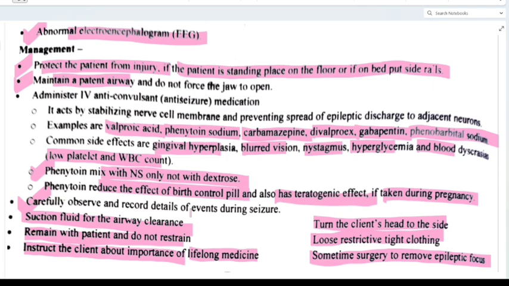ठीक है? Then क्या है? We are not supposed to do any force. Okay? Don't force to open the jaw. Clear? Then we have to give medicine as per the medication and what all the doctors are prescribing. Next क्या है? We have to carefully see the drug and the age category.